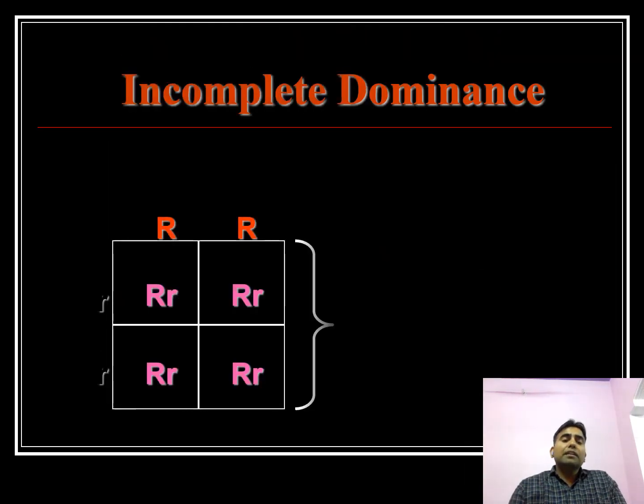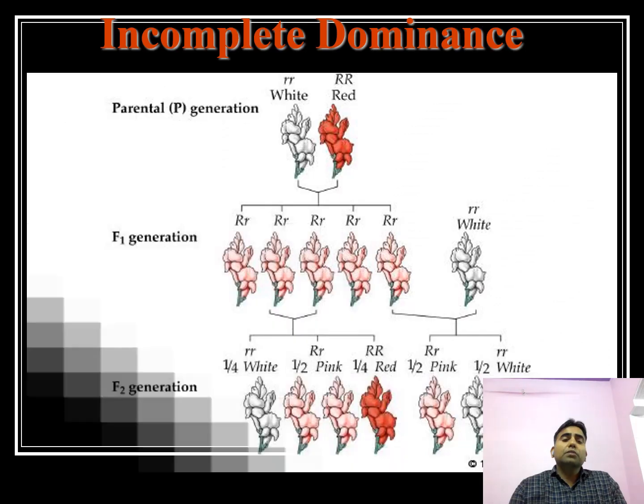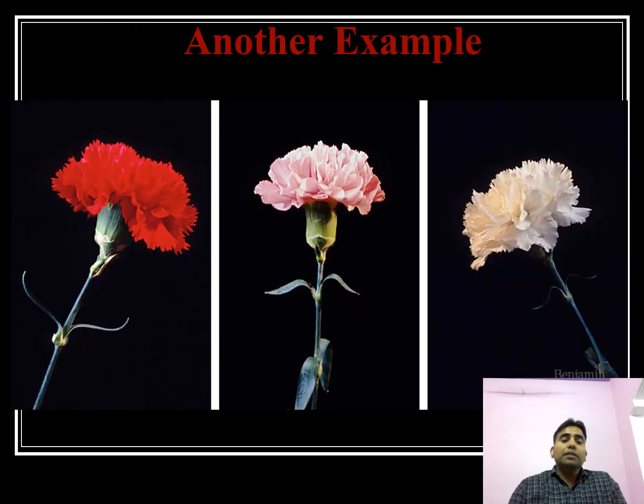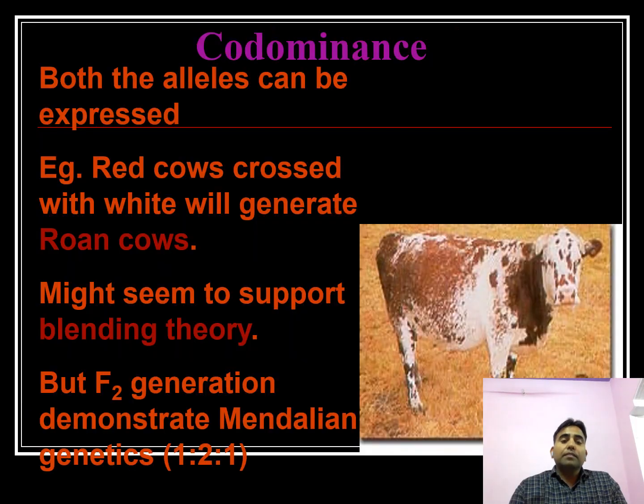That is incomplete dominance, where one character does not show complete dominance. Here we can see red and white in the parents and pink in the F1 generation, with a 1:2:1 ratio.